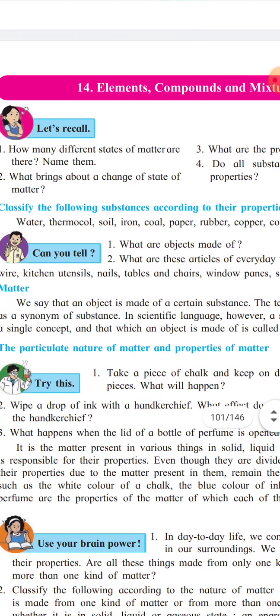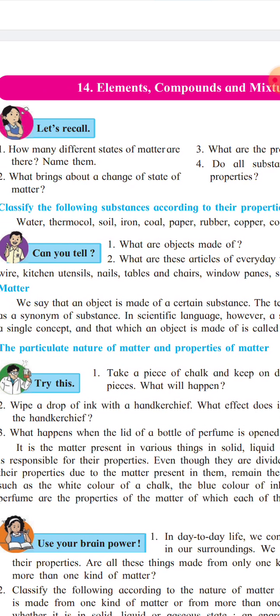Now first, water, thermocol, soil, iron, coal, paper, rubber, copper, coir and plastic. What are the objects made up of? Objects are made up of substances or matter. Now we will see all these substances.